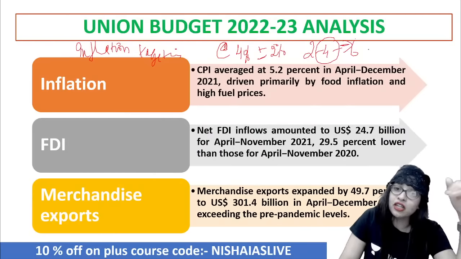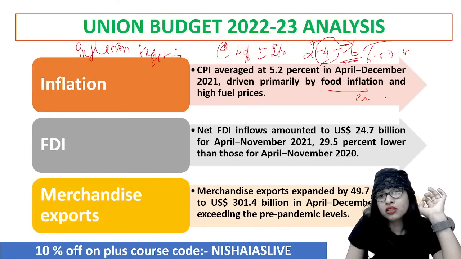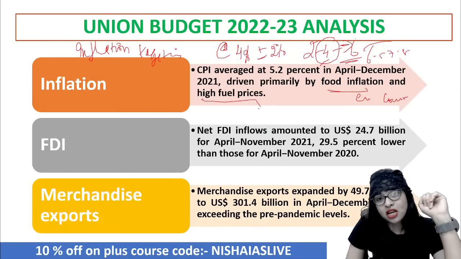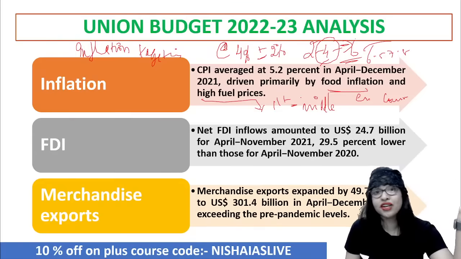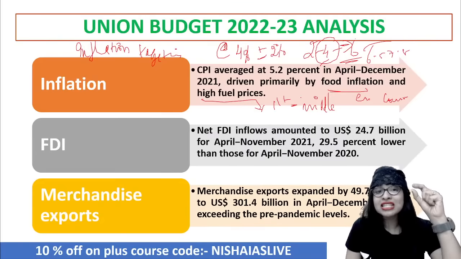When there is food inflation and the price of essential food items like vegetables, rice, wheat is increasing, who has been hit badly? The common man, especially the poor people. And now high fuel price, more than 100 rupees for 1 liter of petrol. What happens to the middle class people? Again, that is hitting them harder. Even today it is continuing like that. Per liter of petrol is costing more than 100 across every state of our country, India, right? So this is actually hitting harder.